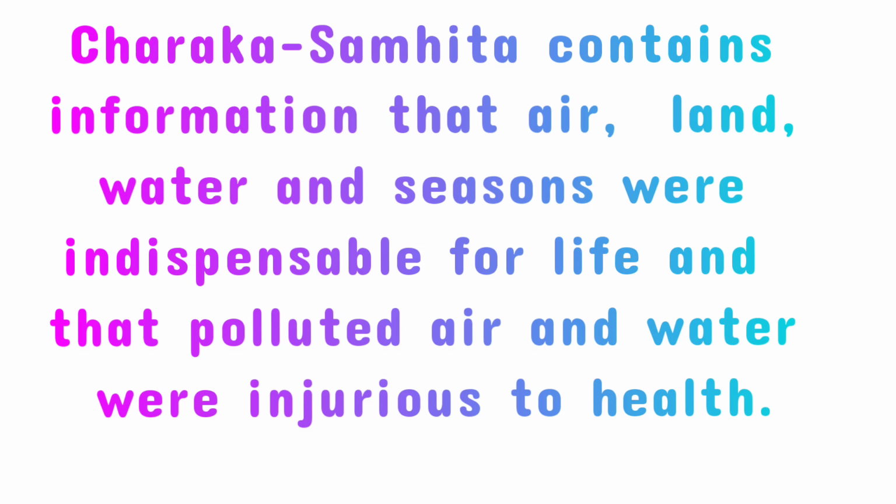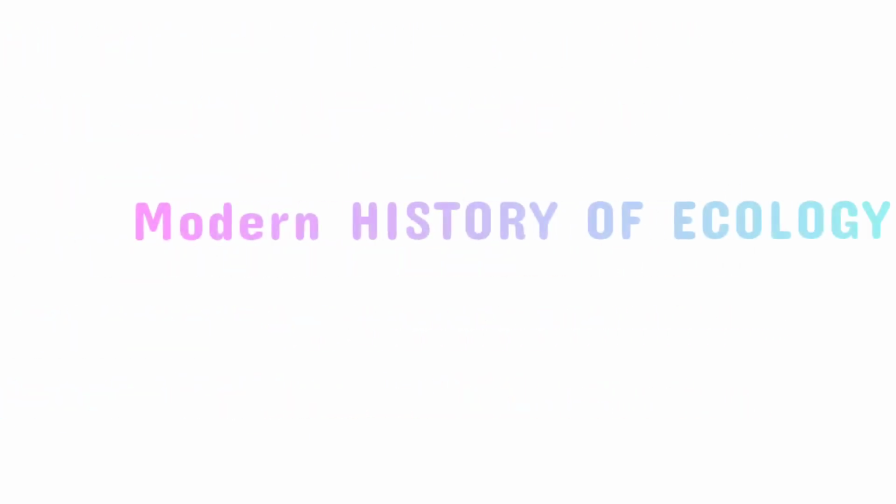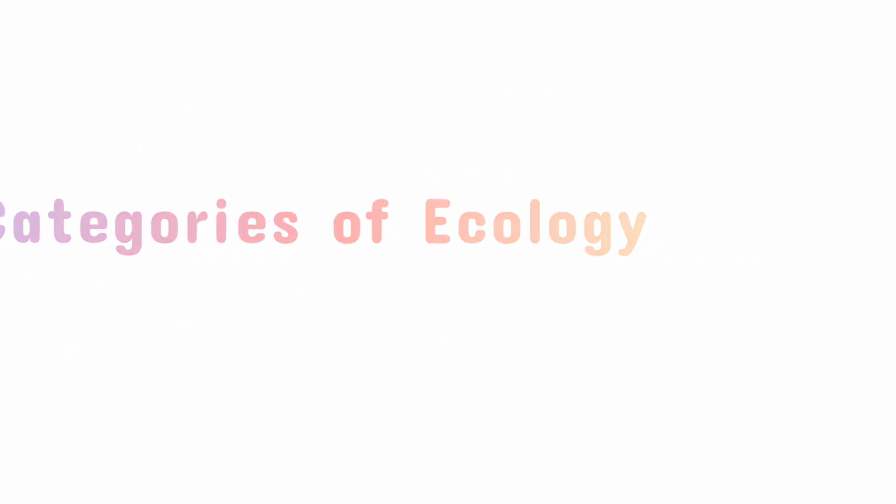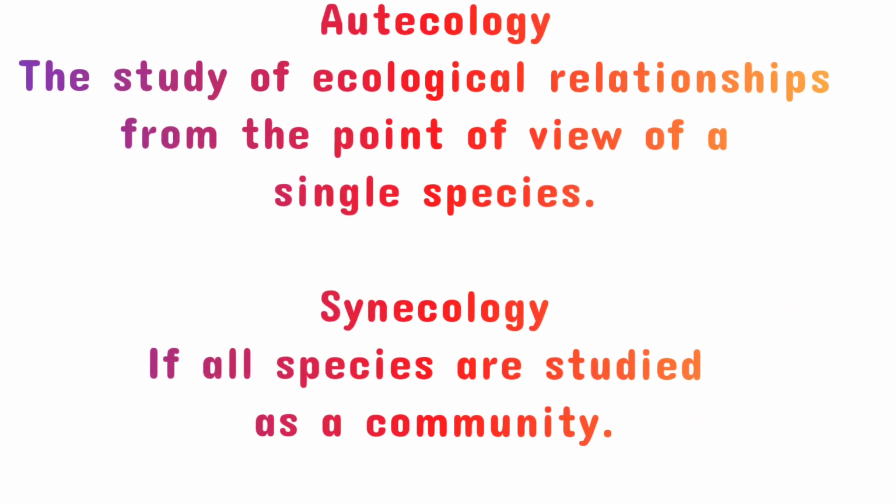And if we talk about the modern day history of ecology, the term ecology was coined by a German biologist Ernst Haeckel. Now let's talk about the categories of ecology: autoecology and synecology. These are two categories of ecology. Autoecology is the study of ecological relationship from the point of view of a single species. And if we talk about all species in a community, that is known as synecology.